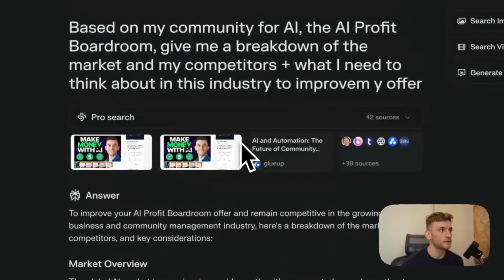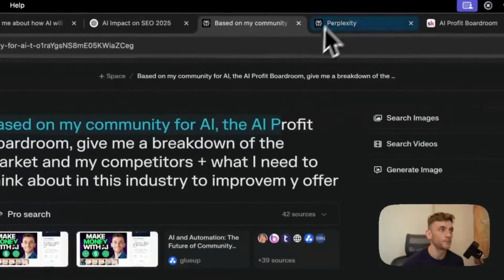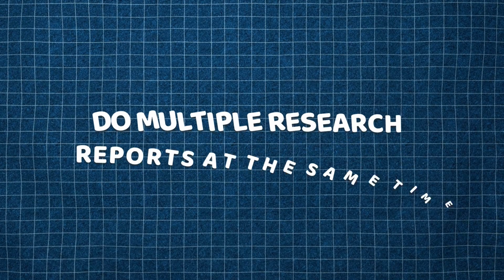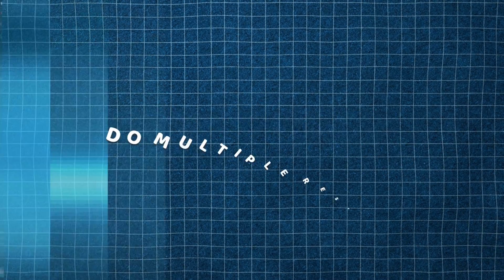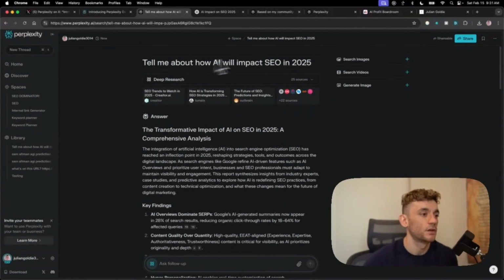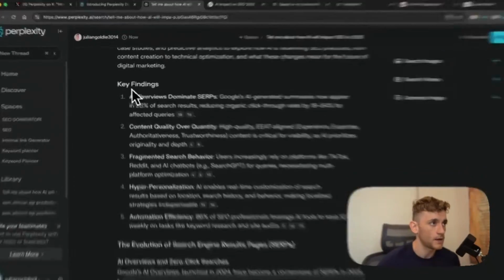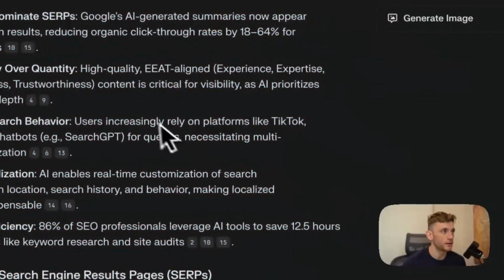And then you've got the report already back from Perplexity on the community ideas, and also it's doing the research on the AI automation. So you can open multiple tabs and do multiple research reports at the same time, which is great, because then you don't have to wait for one report, then do another, otherwise you're going to be wasting a lot of time. So let's have a look at some of the key ideas and stats from this report and really analyze it in detail.